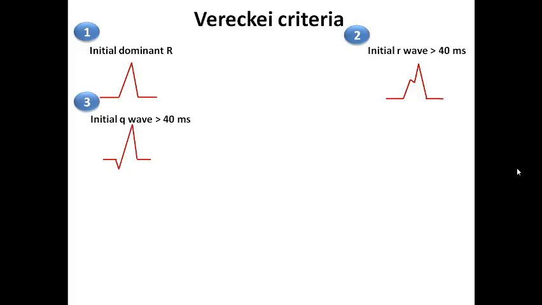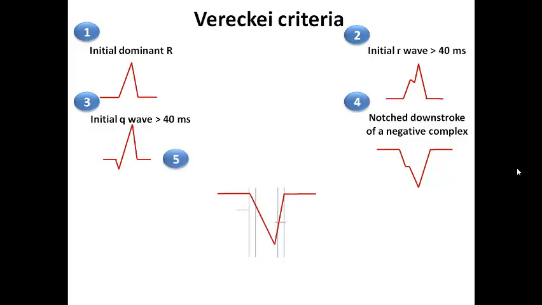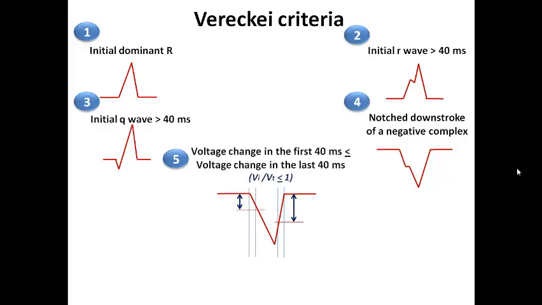And if there is an initial Q wave more than 40 milliseconds, of course I would consider that this is most probably VT. Then, if there is a notch on the downstroke of a negative complex, this would suggest slower conduction, and so the initial part of the complex is wider and showing a notch, so this is suggestive of VT. The last criterion is the Vi/Vt ratio. Vi means the voltage change in the initial 40 milliseconds, and Vt means the voltage change in the terminal 40 milliseconds. And so I would calculate the voltage difference in the initial 40 milliseconds, and the voltage difference in the terminal 40 milliseconds.